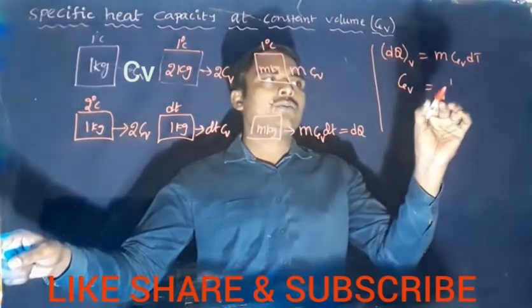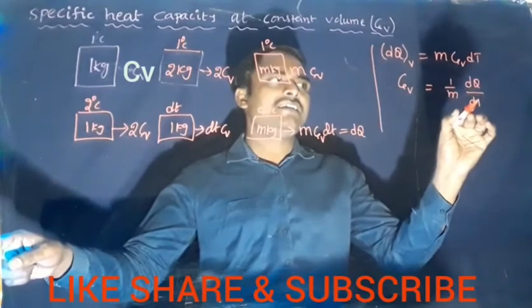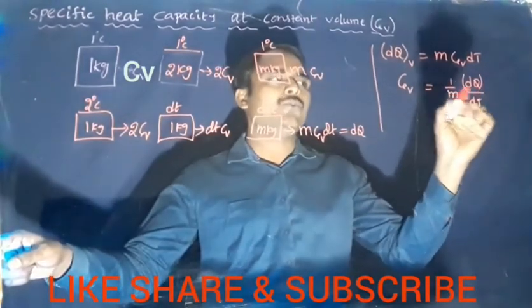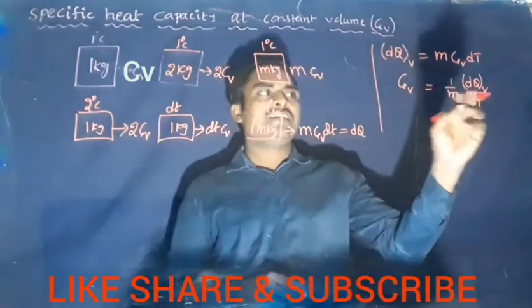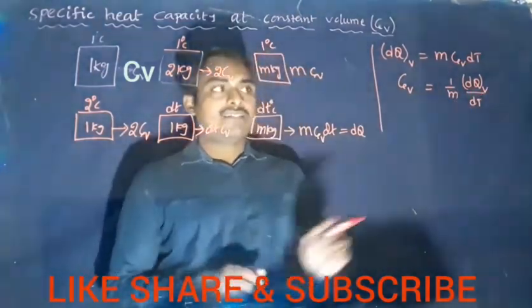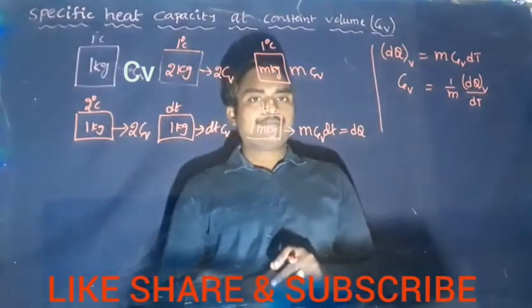From this, what we get formula for CV? CV equal to 1 by m into dQ divided by dT. So this dQ is heat energy given at constant volume, so we write dQ suffix V. This is the formula for specific heat capacity at constant volume.